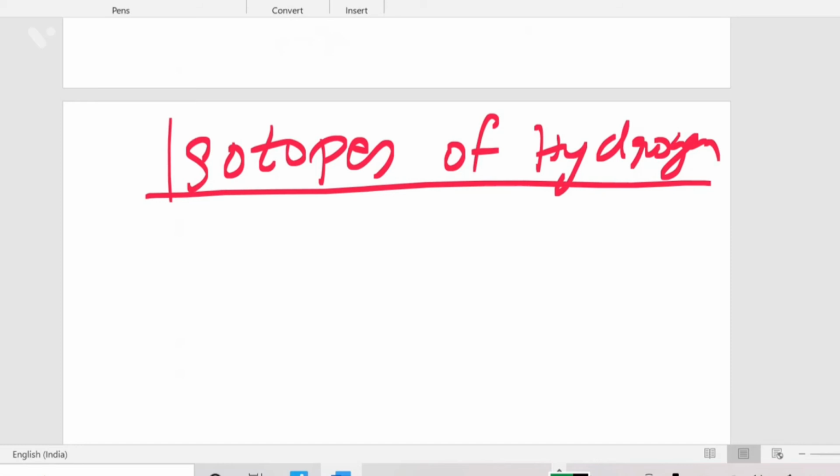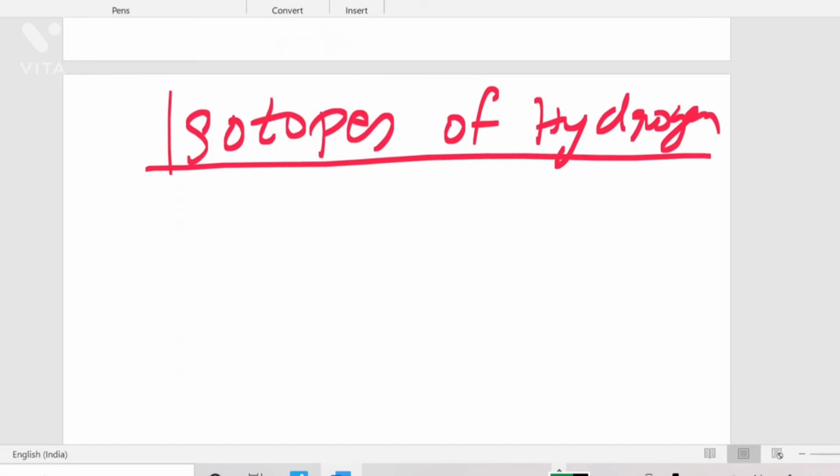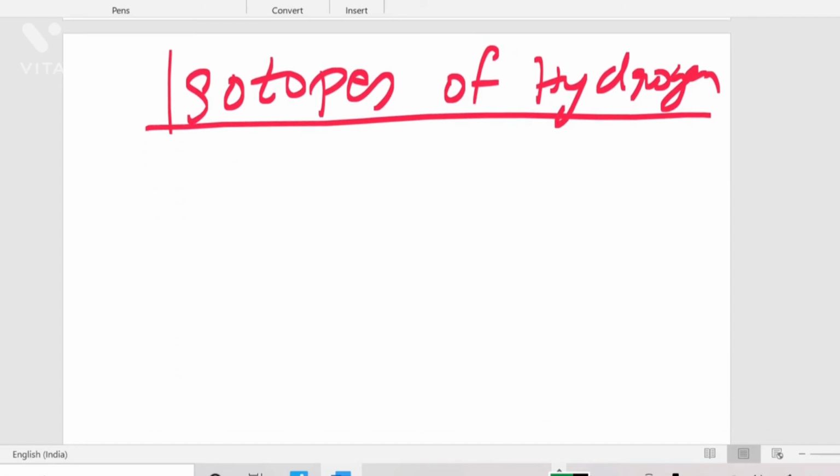This is the first element and the lightest element, and depending on the number of electrons donating or accepting, it has +1 or -1 valencies, exhibiting the character of a metal or non-metal. Capital H is used as the symbol of hydrogen. When I write the isotopes of hydrogen, I have three isotopes to show.